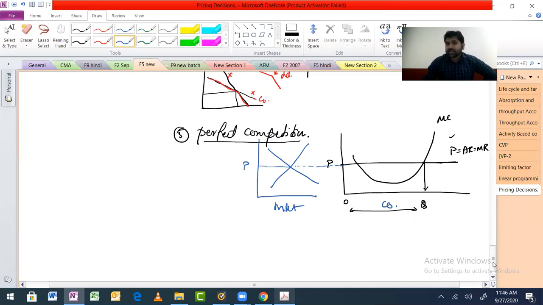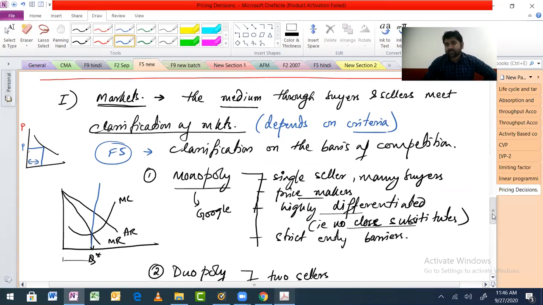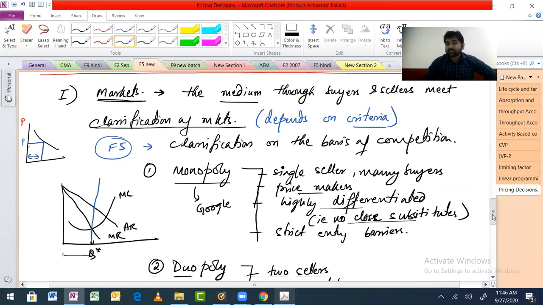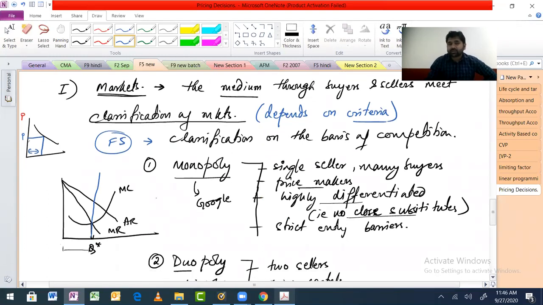But here the individual gets a chance. So how will he decide? He will draw this one first. He will see what quantity I will sell, where I will be at the maximum profit, and then he will see what price comes out, and then he will say fine, this is my price, I will sell at this price, and eventually he will end up selling this many units, correct?